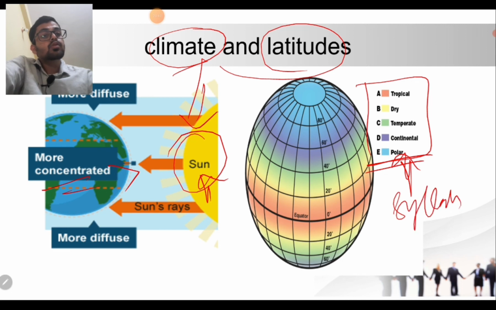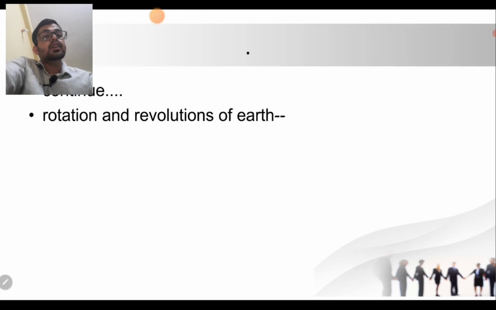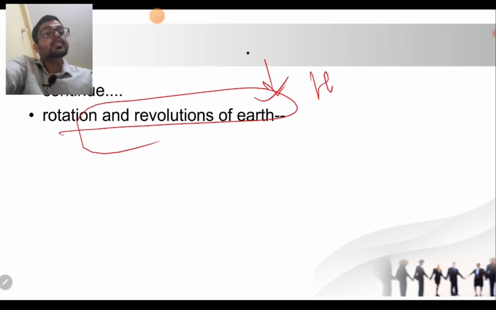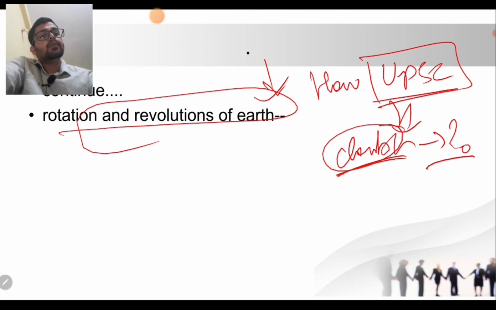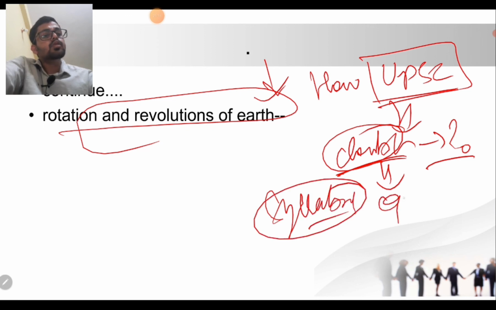Likewise, we are going to study geography: the basic concept behind it, and how UPSC frames questions on it. If you have any doubt or query related to all these things, you can always ask me after the class. I hope you clearly understand the UPSC syllabus to cover.